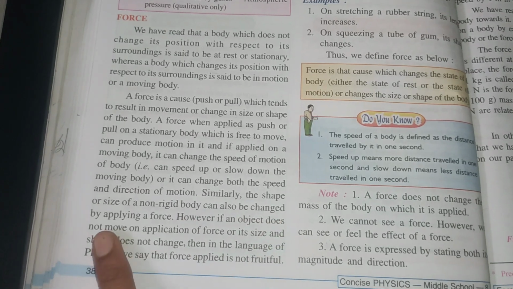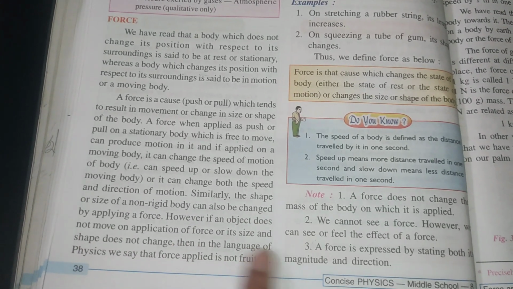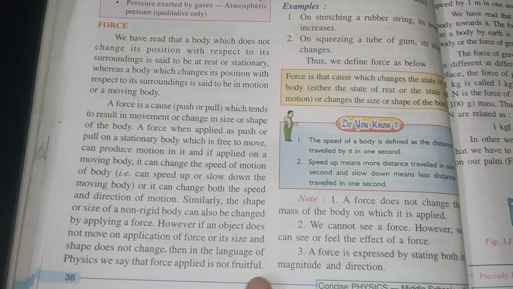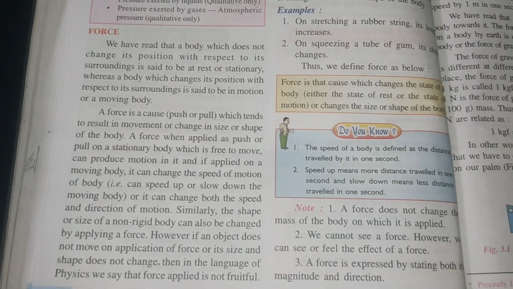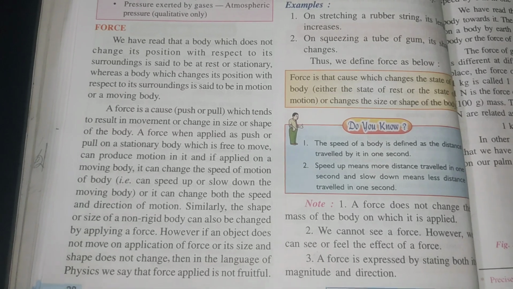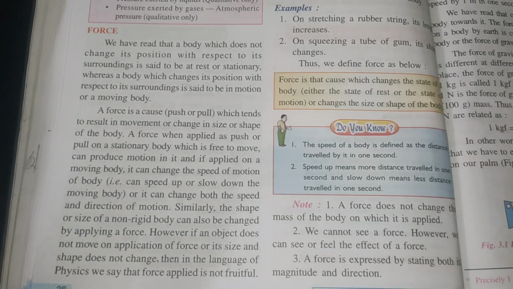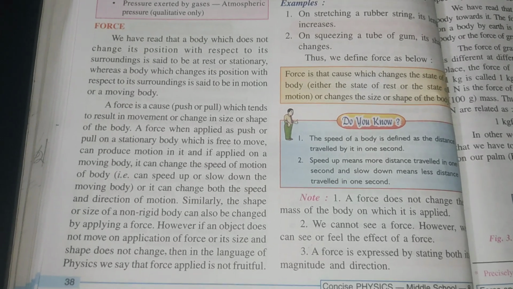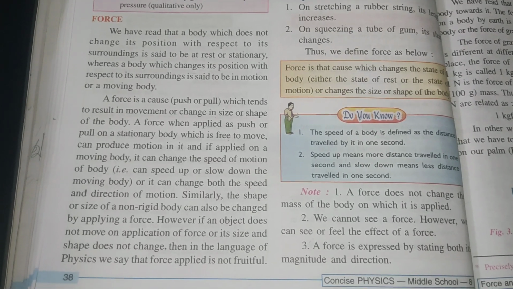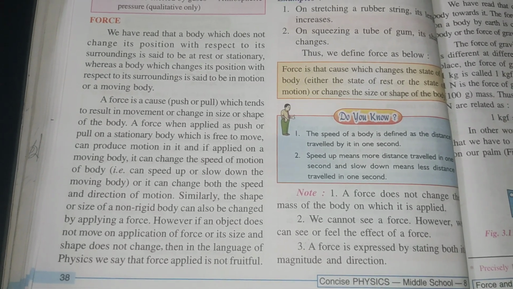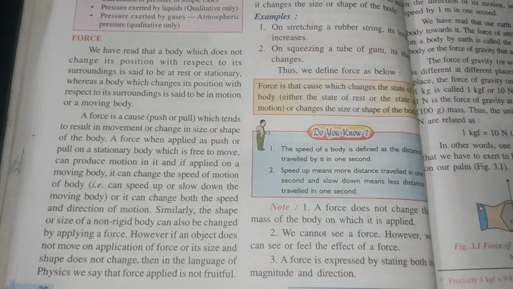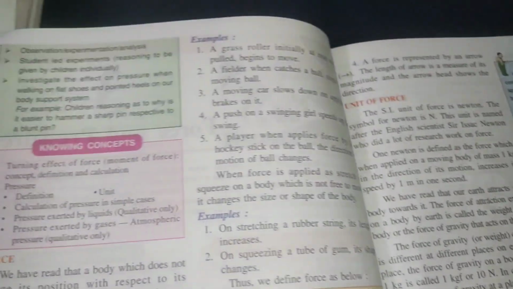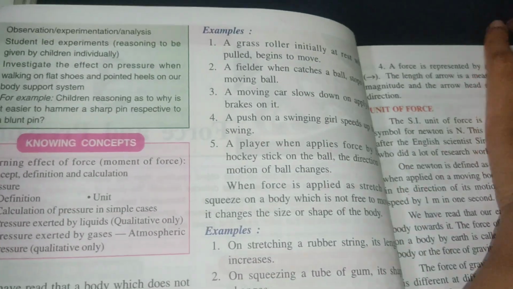If an object does not move on application of force, or its size and shape do not change, then in the language of physics we say that the force applied is not fruitful. So we are applying force, but the body is not moving, even if you apply more force, or it is not changing its size or shape. Then we say the force is not fruitful, meaning it is not useful. Now we can look at some examples.